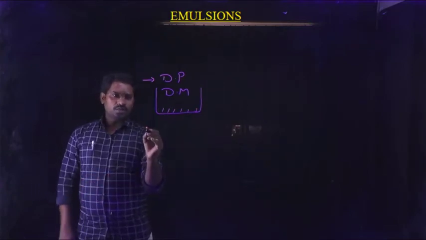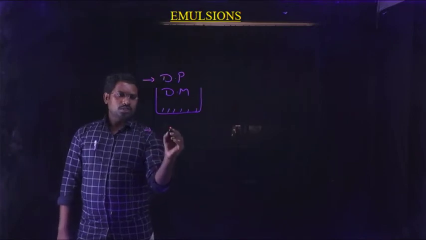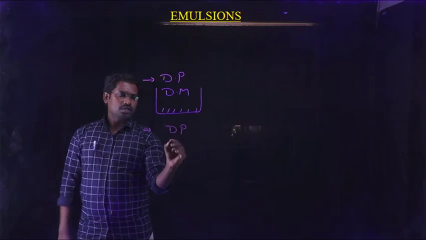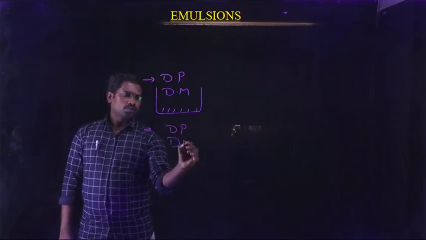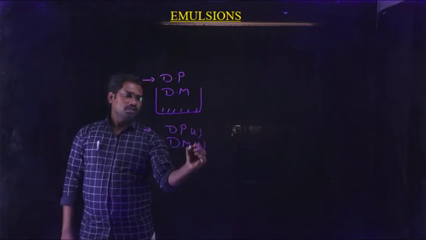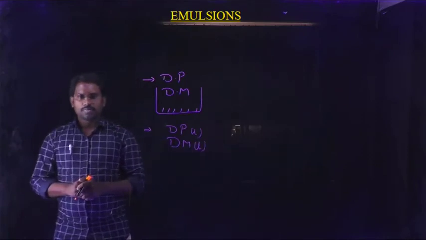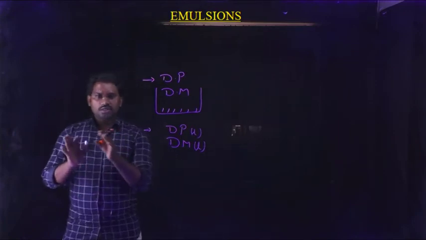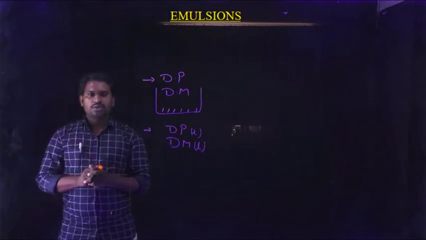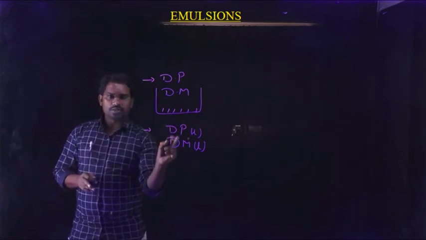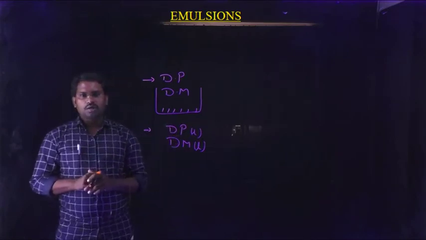We can simply conclude that an emulsion is a colloidal solution in which the dispersive phase and dispersion medium both are present in liquid state. This is known as the definition of the emulsion. So finally, emulsion is the type of colloidal solution in which both the dispersive phase and dispersion medium are present in liquid state.